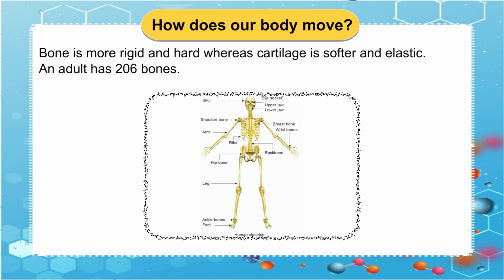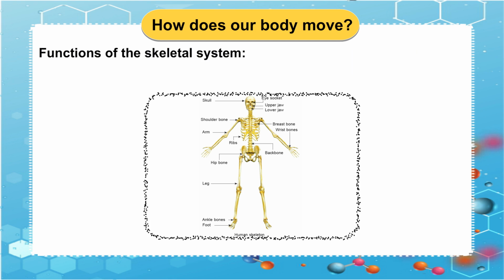Human skeleton. Skull. Eye socket. Upper jaw. Lower jaw. Shoulder bone. Arm. Breastbone. Wrist bones. Ribs. Backbone. Hip bone. Leg. Ankle bones. Foot.